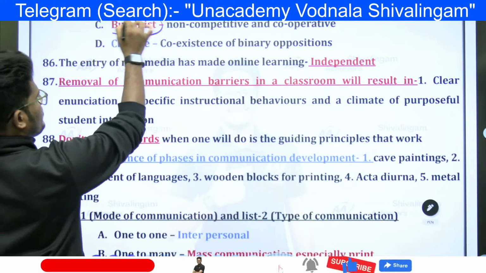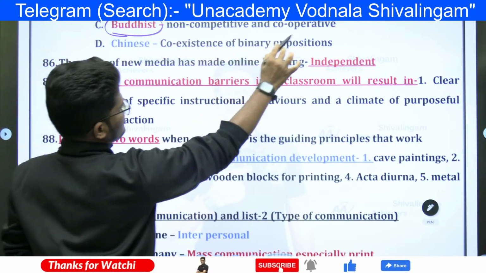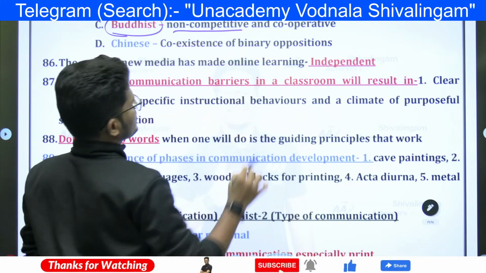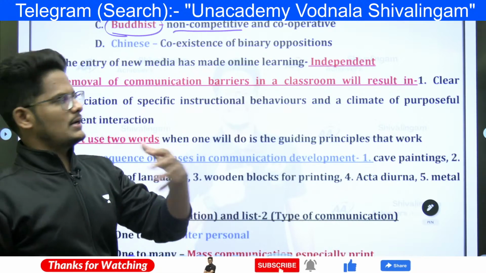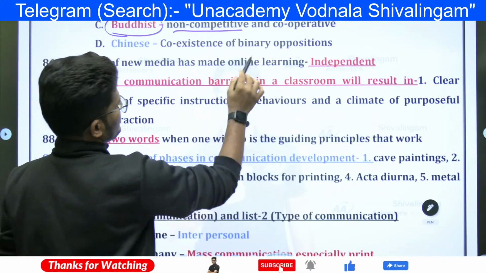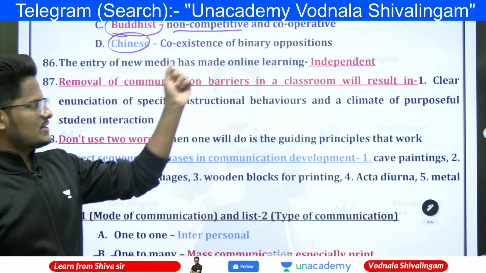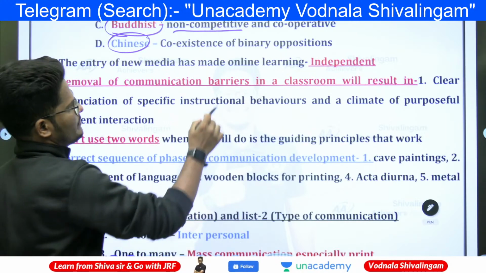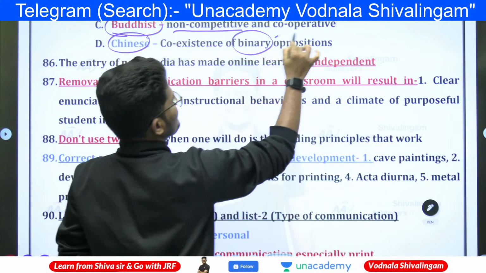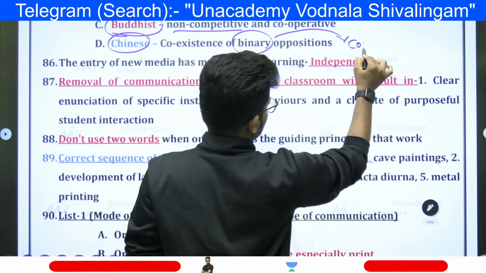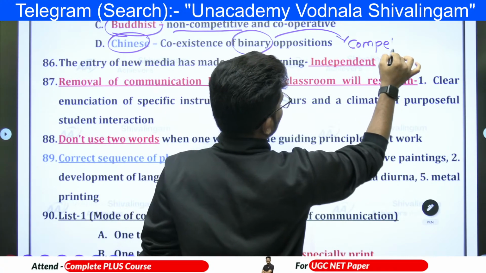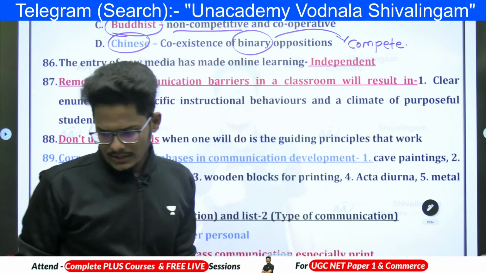And Buddhist type of people are non-competitive and cooperative. They are not about the competition, they are about the cooperation, and only Lord Buddha's teachings they will be promoting more with the people. Chinese are coexistence of binary opposition. Binary opposition means they always want to compete with others. That is the attitude here of the Chinese.